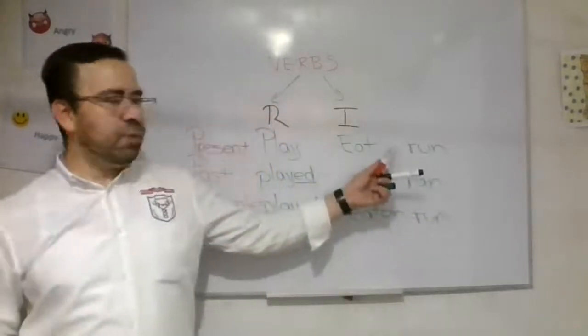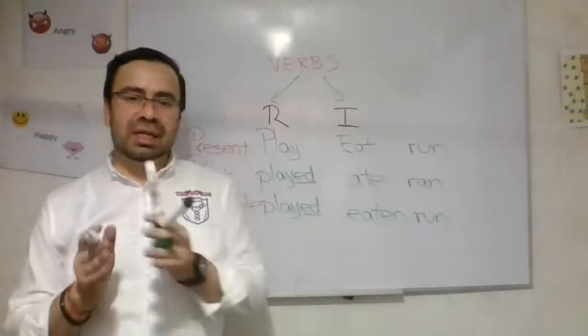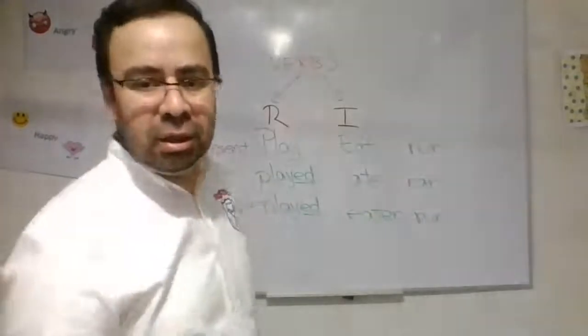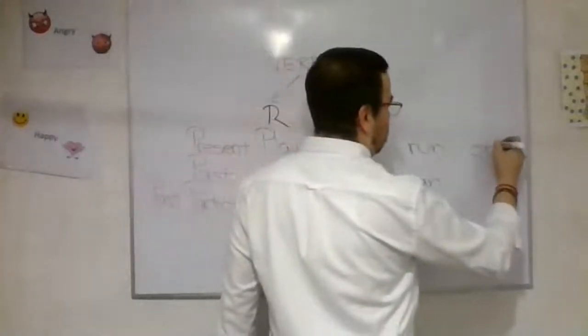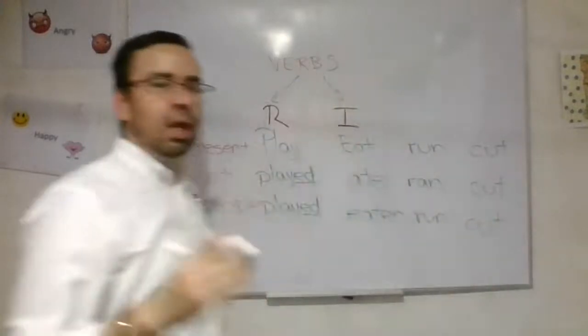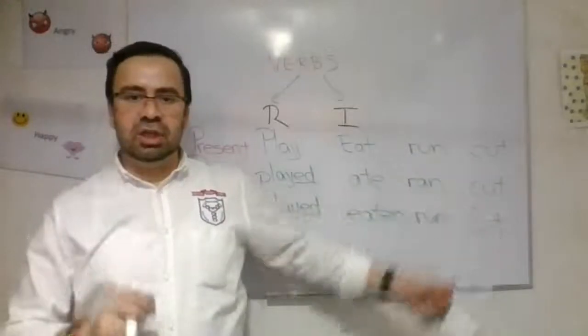As you can see, in present and past participle, they don't change. Or for example, cut. In this case, it doesn't change.